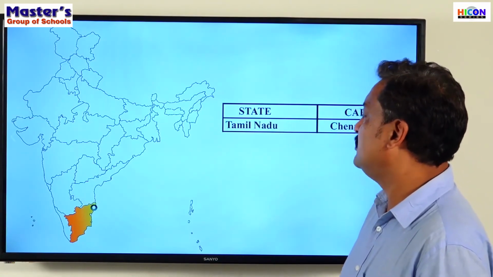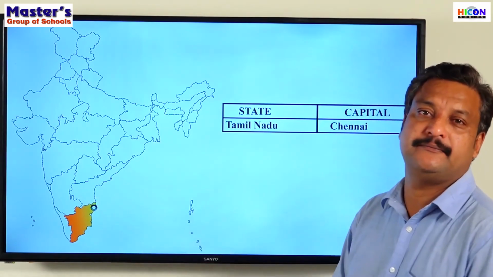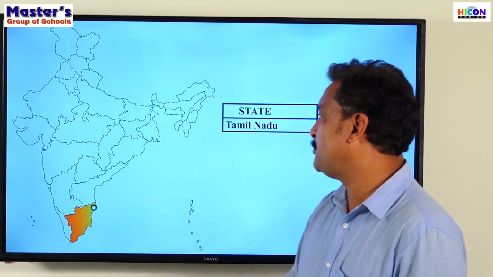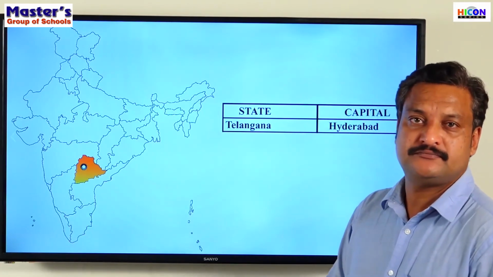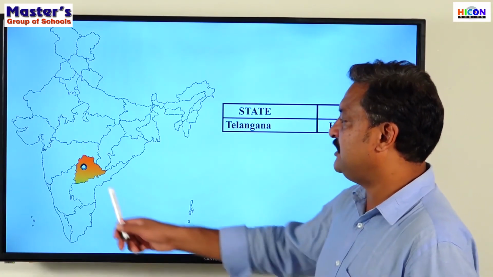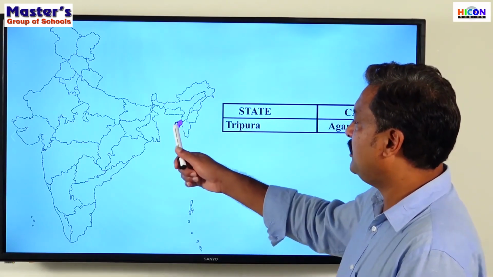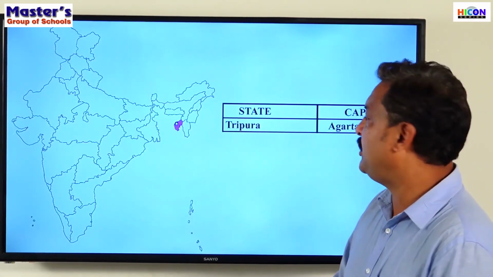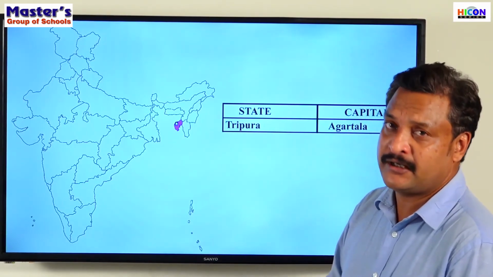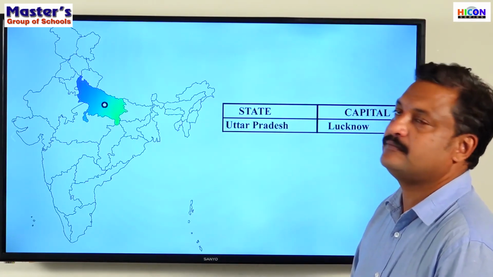The next one, Tamil Nadu. The capital of Tamil Nadu is Chennai. The next one, Telangana. One of the newly born states in India. Telangana. The capital is Hyderabad. Next one, Tripura. Tripura, the capital is Agartala. What is the capital of Tripura? Agartala. The next one, Uttar Pradesh.